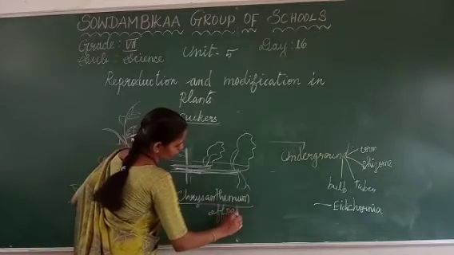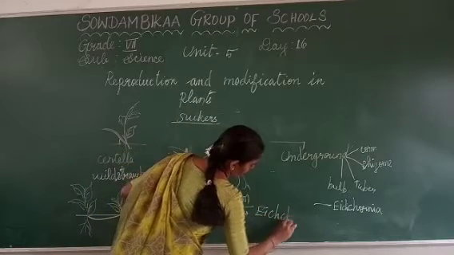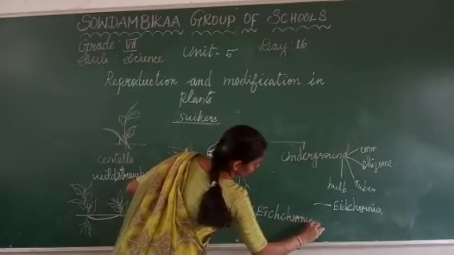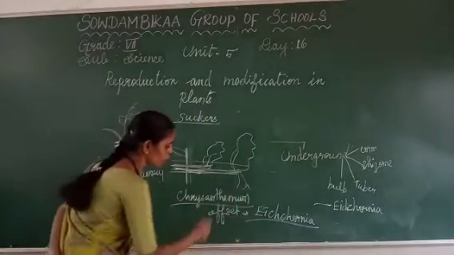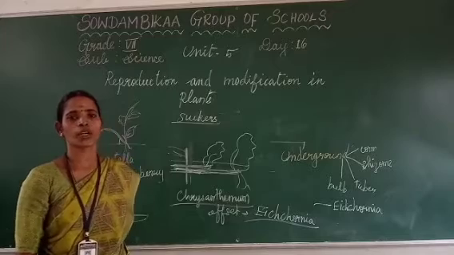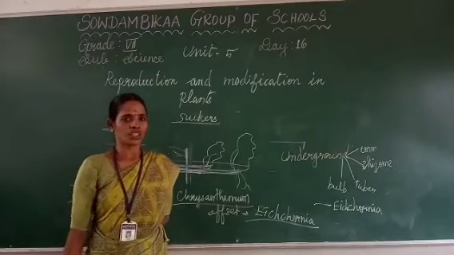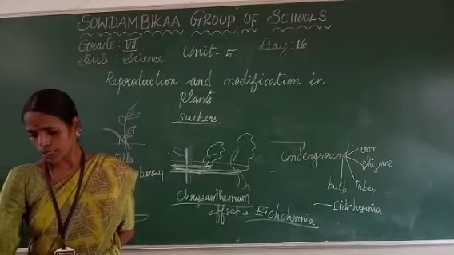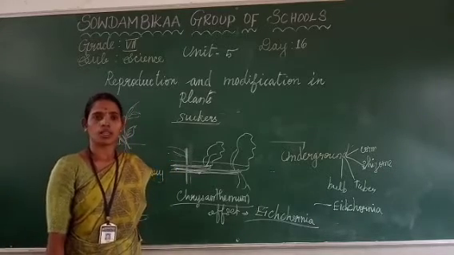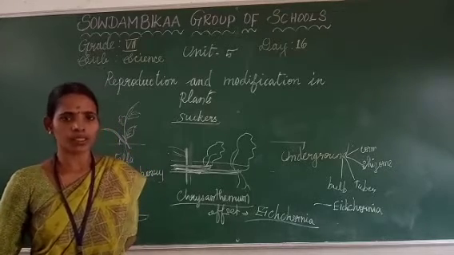Offset, what is the example? Eichhornia. So here, the leaf node is there, no? From the leaf node itself, the new plant will be grown. Are you clear about this? Are you clear or not? So then, shall we go to the next one? Underground stem: rhizome, corm, tuber, and then bulb.